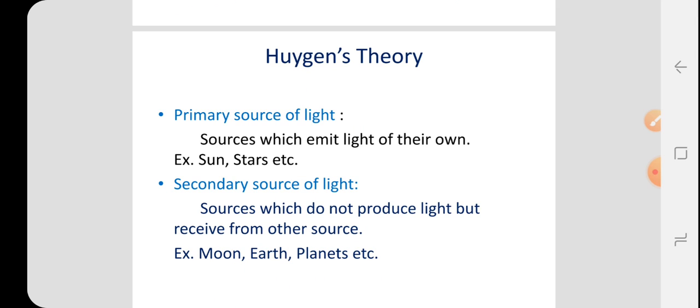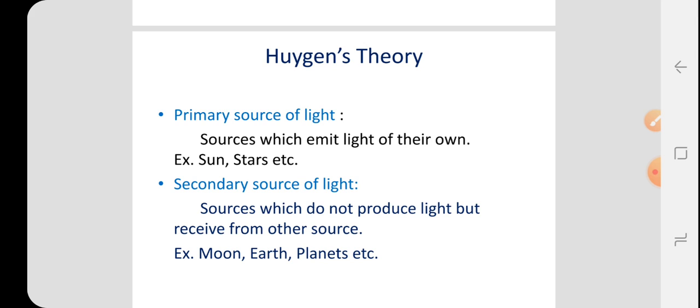This is the reason for the formation of the spectrum of a rainbow. Now, light travels in the form of a wave, and this was firstly determined by the scientist Huygens. Therefore, now we study Huygens theory.